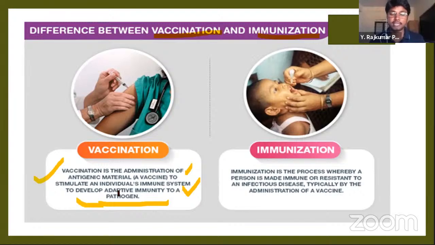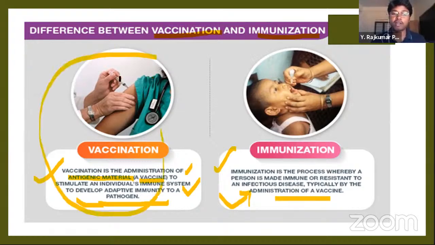It's not innate, it is adaptive, and it is because of the administration of the vaccine, the antigenic material. Next, immunization means the process whereby a person is made immune or resistant to an infectious disease, typically by the administration of a vaccine. So through the process of vaccination, a person gets immunized.